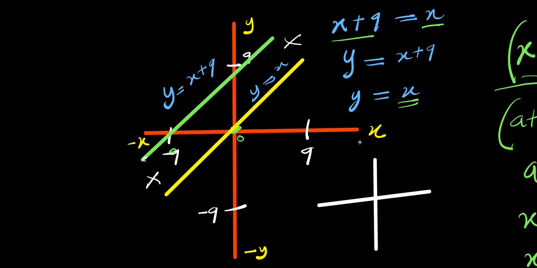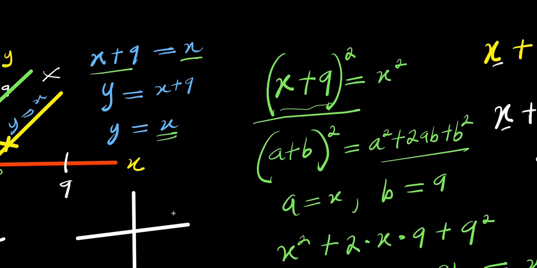As far as there's no point of intersection, that means there is no solution. So as far as this line does not intersect with this other line, we are not going to get a solution. So ladies and gentlemen, this is the reason we are not having a solution.